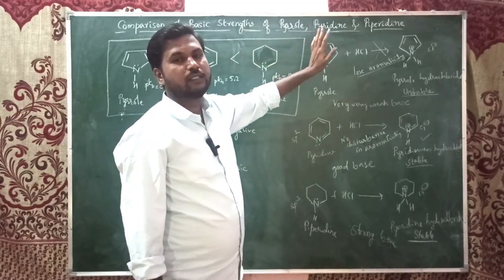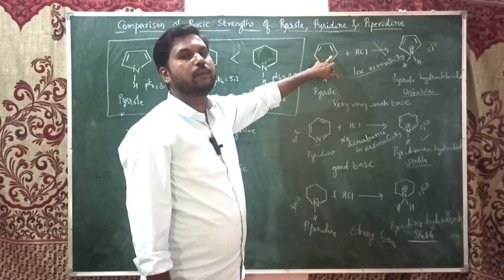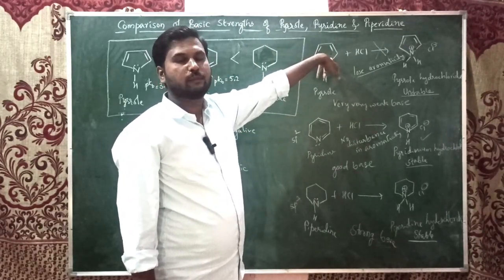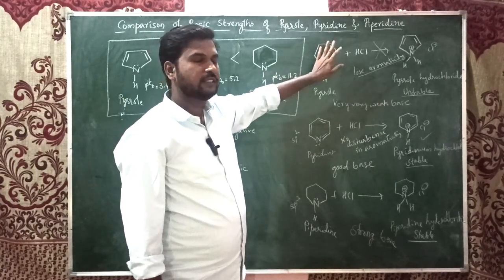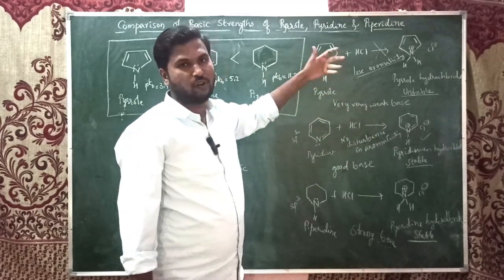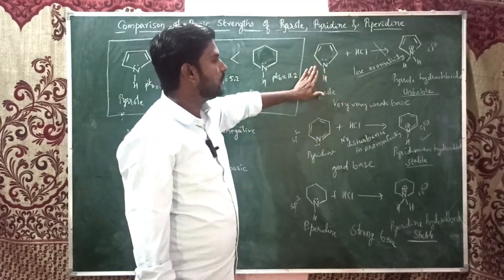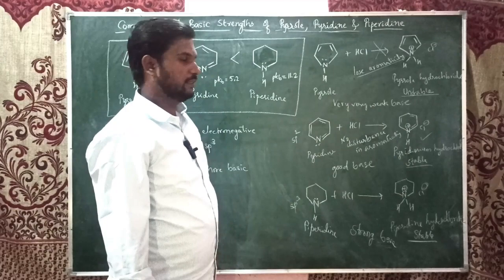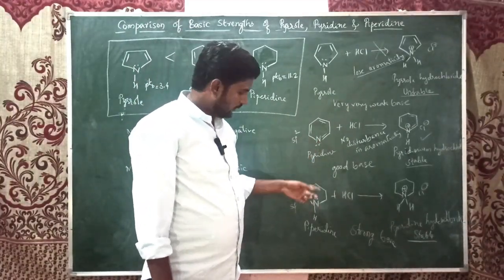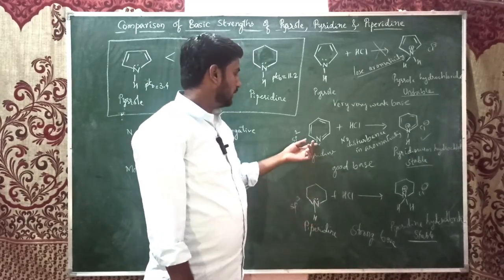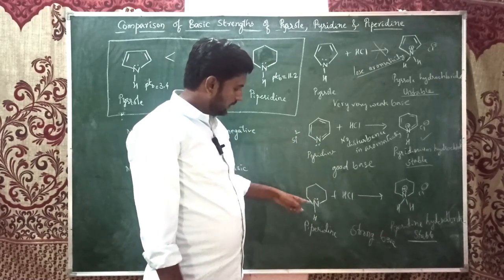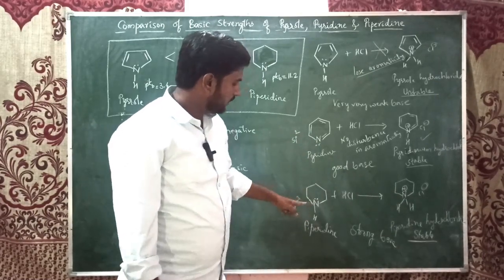It is also not a good Lewis base because this pair of electrons is not available at all. According to Lewis theory, the Lewis base has to donate a pair of electrons. These electrons are not at all available, hence it becomes the least basic. Here, these electrons are available, and these electrons are also available, but the nitrogen in pyridine is sp2 hybridized, while the nitrogen in piperidine is sp3 hybridized.